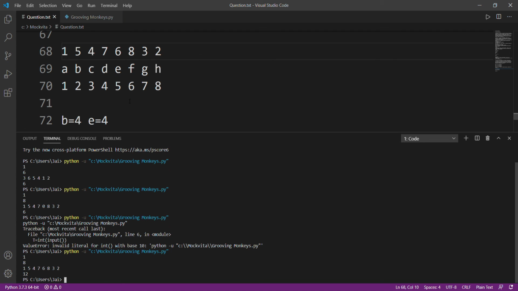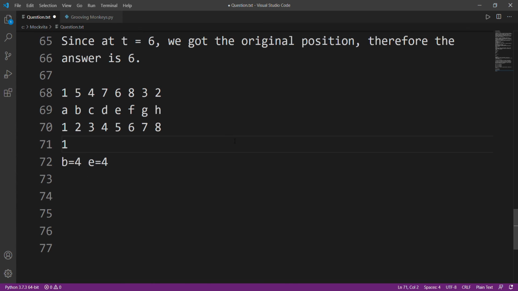All right, now let's check. For 1 we get 1. For B, B will go to 5th position, after that it will go to 6th position, after that it will go to 8th position, after that it will go back to 4, right? And since it went to 5th, this value will also be 4, it went to 6th, and this value will also be 4. We don't need to calculate it again.